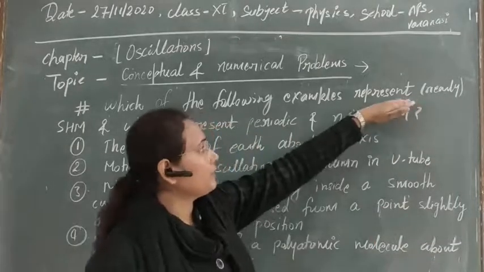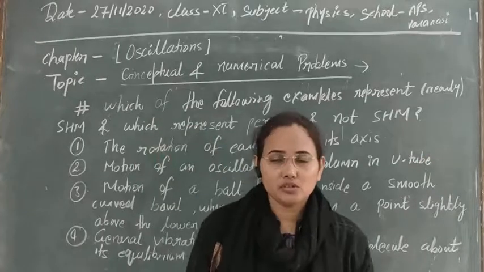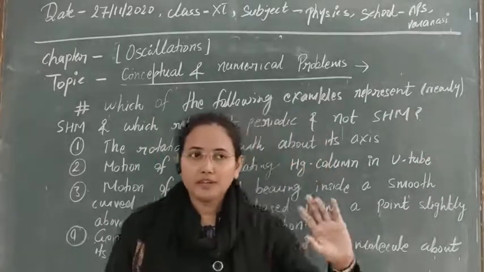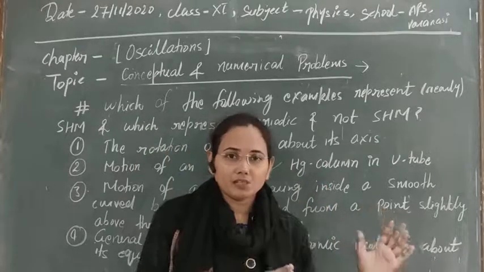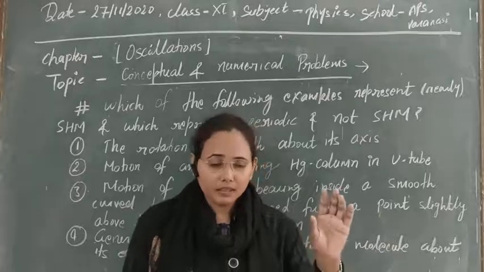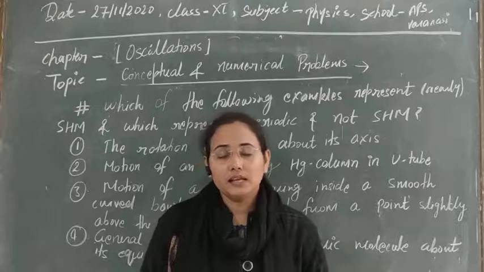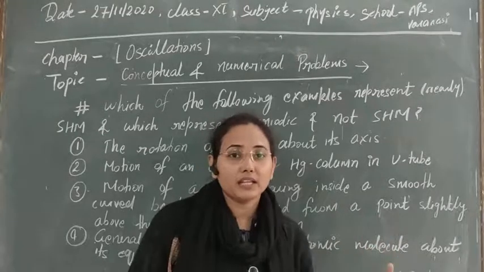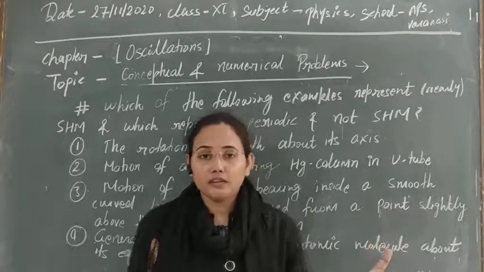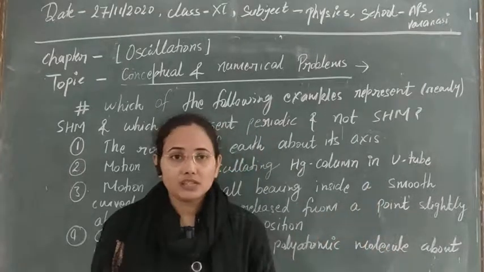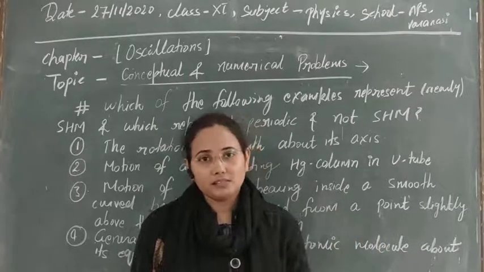And also in case of simple harmonic motions, as we have already discussed, we only have to represent nearly simple harmonic motion, because as you know, perfectly simple harmonic motion is not possible. When I was explaining the topic of the simple pendulum, there were so many conditions to get perfect simple harmonic oscillation, like the wire or thread we are using should be inextensible, flexible, and weightless, and also the mass we are taking to suspend from it should be a point mass.